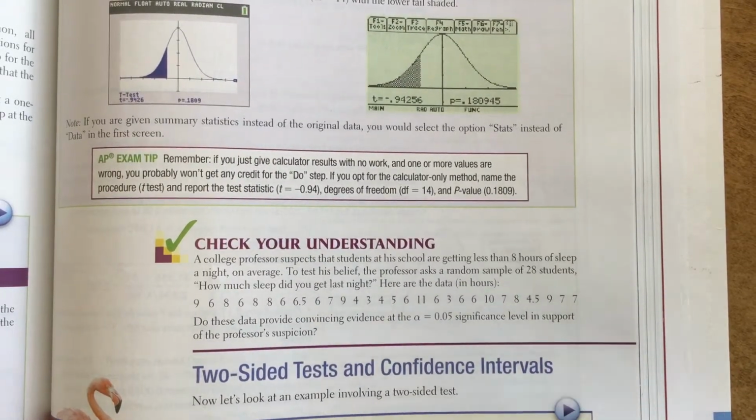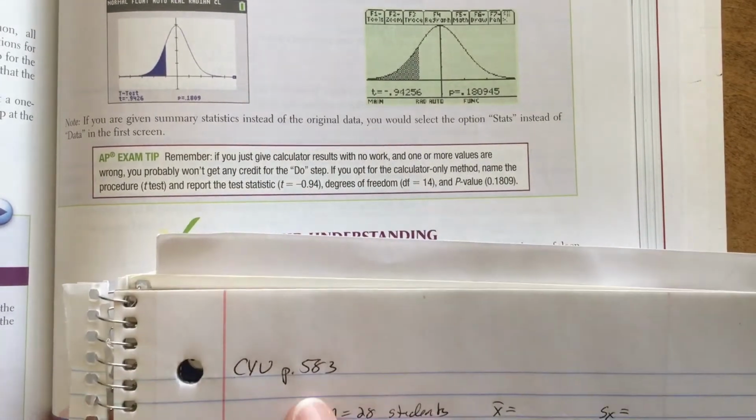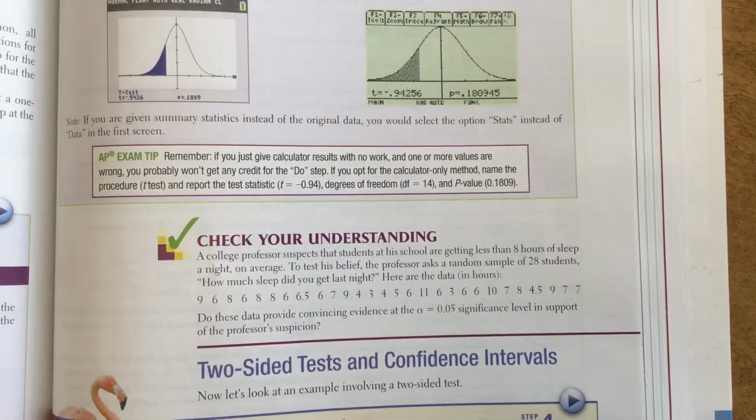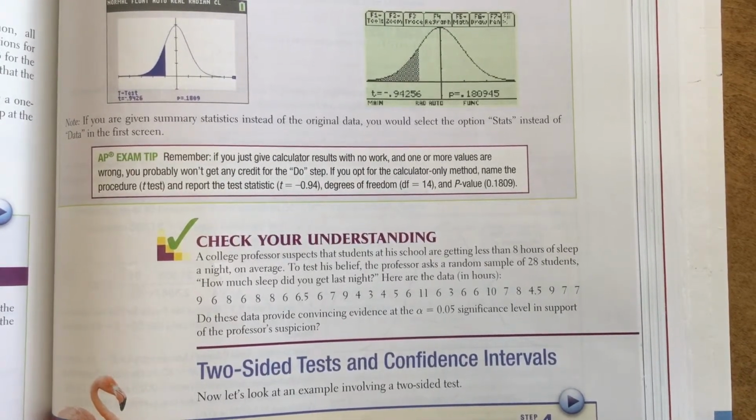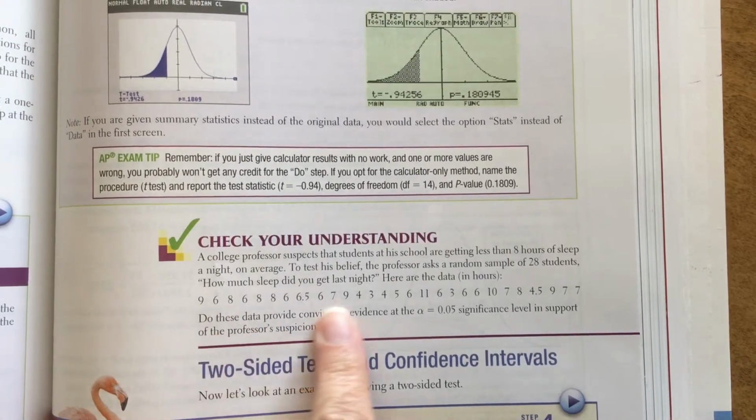We are going to do the Check Your Understanding on page 583. Page 583. Let's read it first. A college professor suspects that students at his school are getting less than 8 hours of sleep a night on average. To test his belief, the professor asked a random sample of 28 students, how much sleep did you get last night? And here's his data in hours.